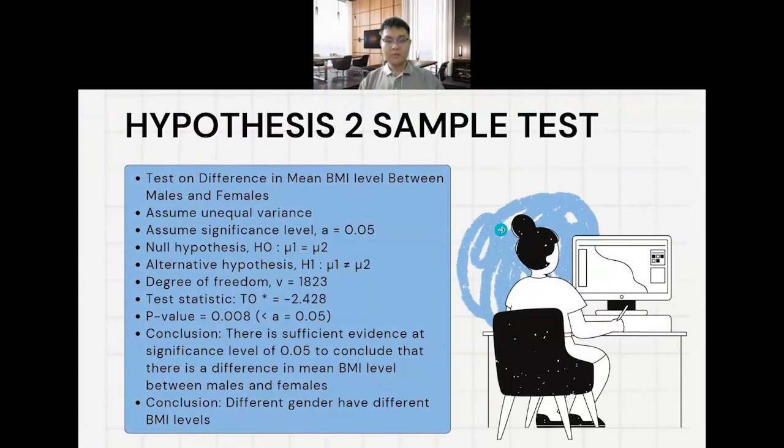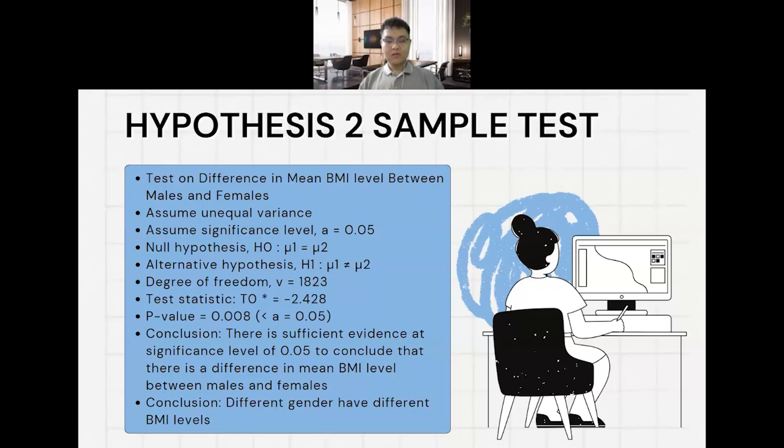First, we apply a two-sample hypothesis test. We are going to test the difference in mean BMI level between males and females. We assume unequal variance is used and a significance level alpha equal to 0.05. The null hypothesis H0 is mu1 equal to mu2. The alternative hypothesis H1 is mu1 not equal to mu2.